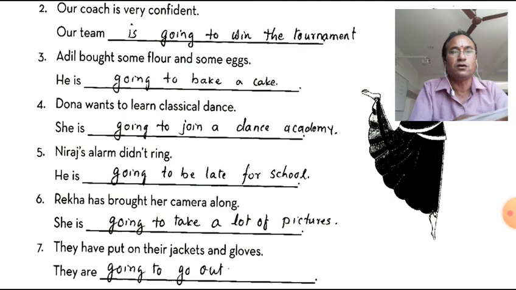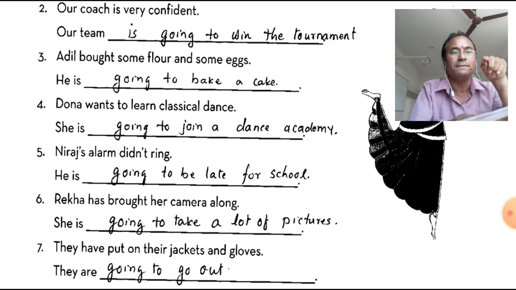Donna wants to learn classic dance. So according to the meaning of the sentence, she is going to join a dance academy. That's why we have selected going to join a dance academy. She wants to learn dance. And Neeraj's alarm didn't ring.